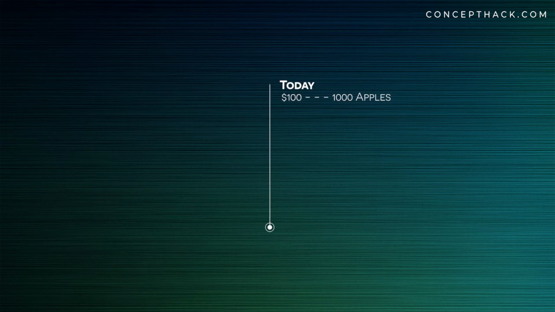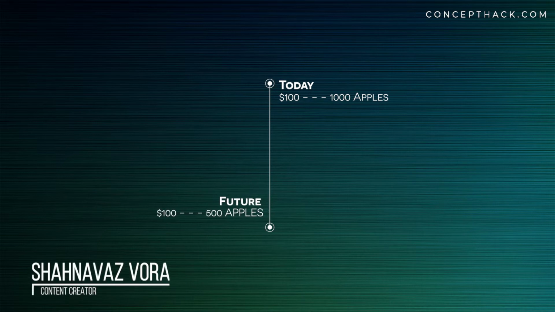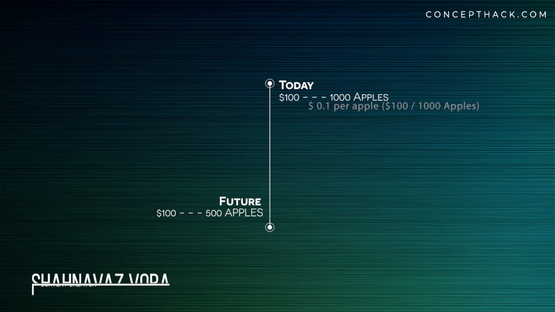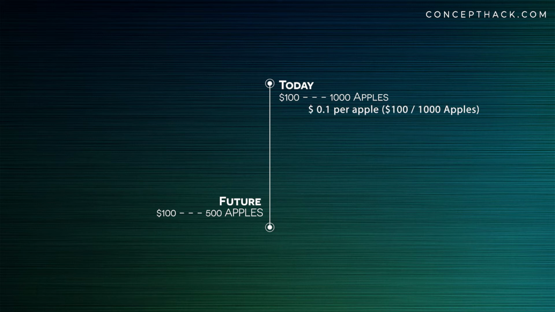Let us take a crazy hypothetical example. Let's say you have $100. Today with this $100, you can buy 1,000 apples. But in future, with the same $100, you can buy only 500 apples. This is because of inflation. The price of an apple today is $0.1 per apple, whereas the price of an apple in future is $0.2 per apple. With time, the price of an apple has increased.